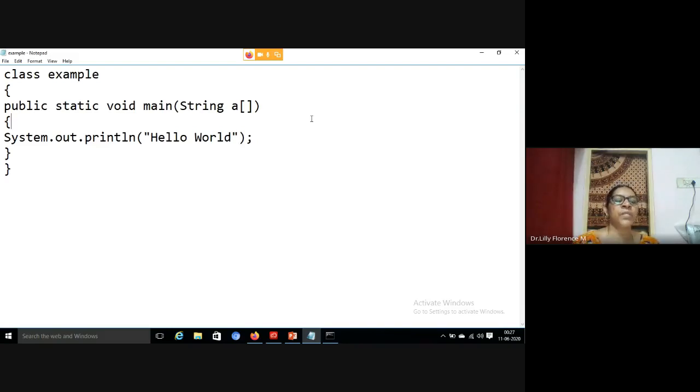Now I'm going to explain the IDE, that is Integrated Development Environment. Here we are typing the Java program in Notepad and saving the file in a particular folder, then coming to the command prompt to compile and execute everything. But in an integrated development environment, all these processes are integrated and placed in one screen. We can type, compile, debug, and execute everything in the same screen. The very famous IDE is Eclipse, and NetBeans can also be used.